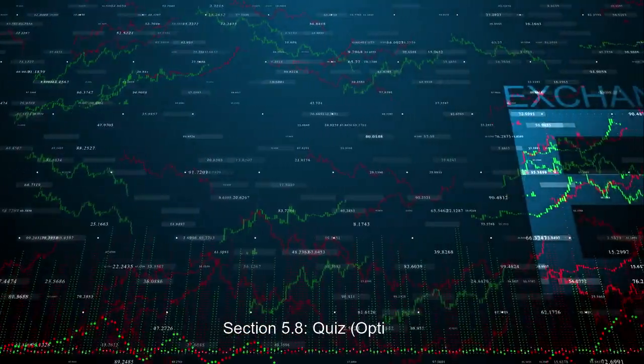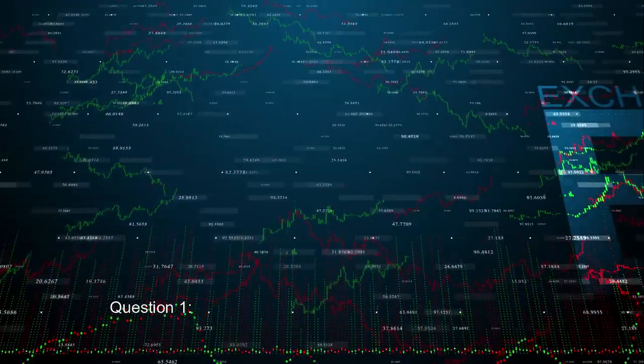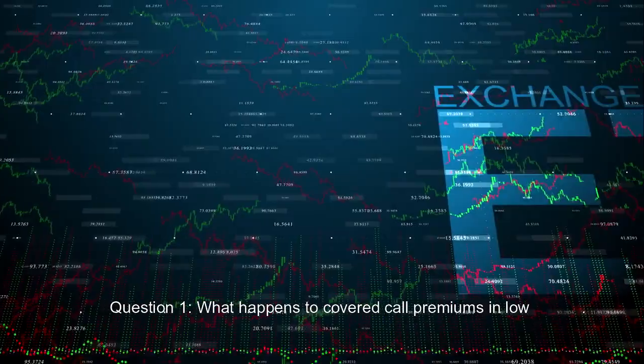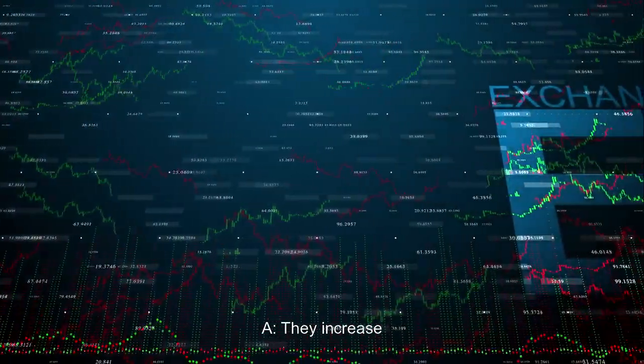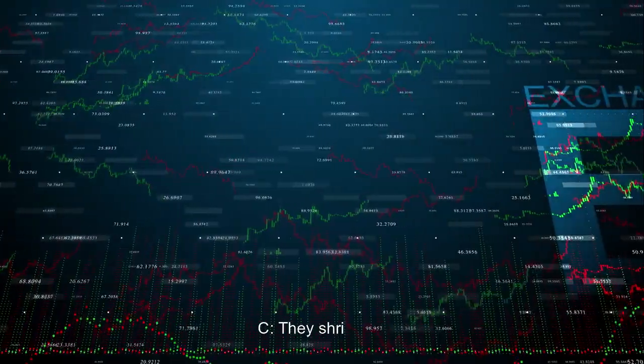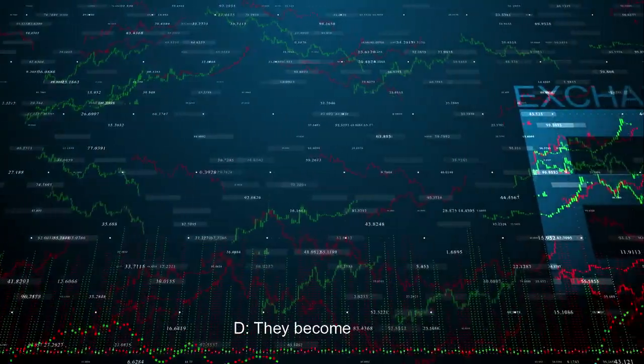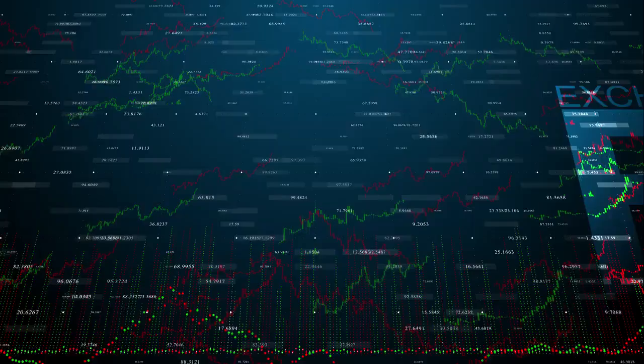Section 5.8, Quiz. Optional question 1: What happens to covered call premiums in low volatility markets? A. They increase. B. They disappear. C. They shrink. D. They become tax-free.